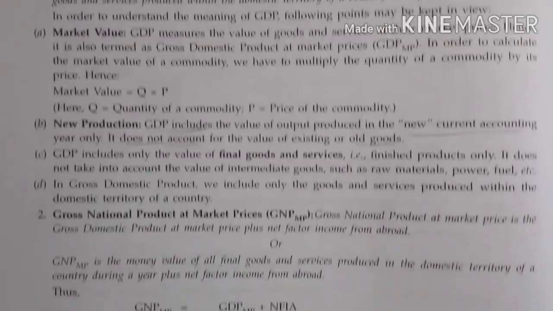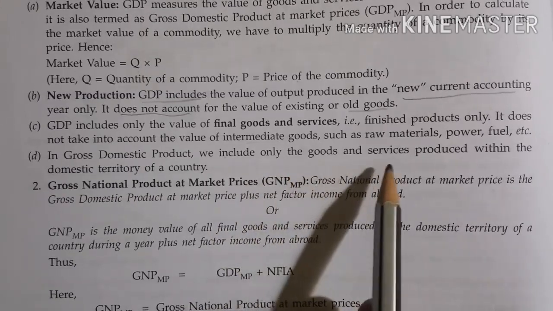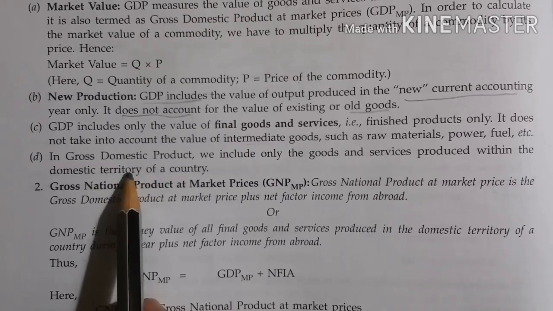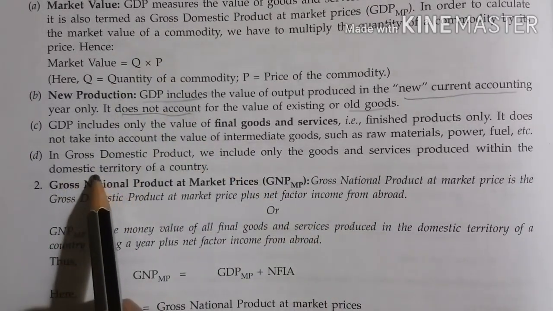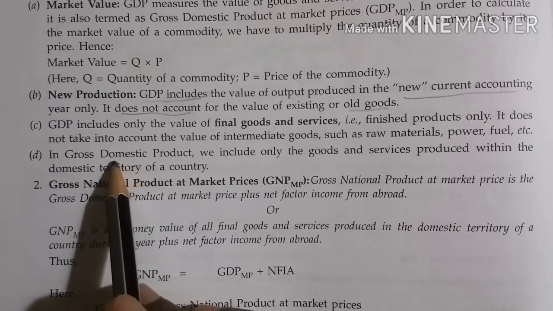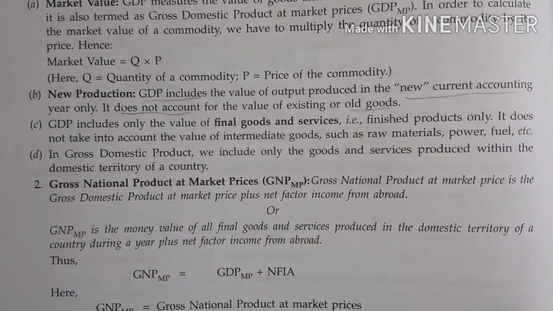Next, we include only goods and services produced within the domestic territory. So we have to also remember that in calculation of GDP, goods produced only in domestic territory will be taken into account. Otherwise it will not remain GDP or domestic, it will become national.